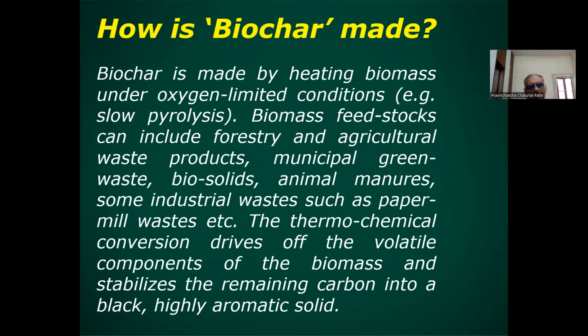How is biochar made? Biochar is made by heating biomass under oxygen limited condition, slow pyrolysis. Biomass feedstock can include forestry and agriculture waste products, municipal green waste, biosolids, animal manures, and some industrial waste such as paper mill waste. The thermo-chemical conversion dries off the volatile components of the biomass and stabilizes the remaining carbon into a black, highly aromatic solid.